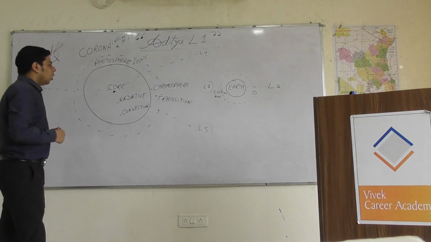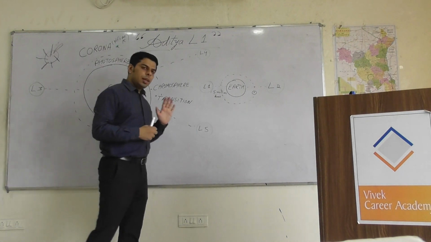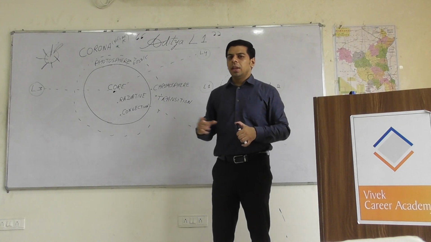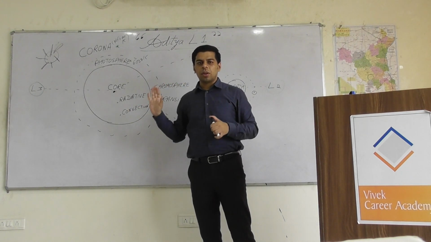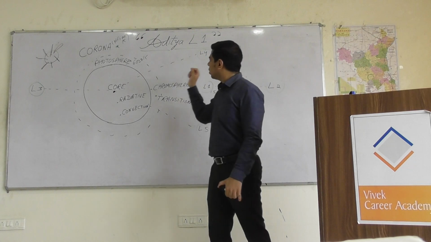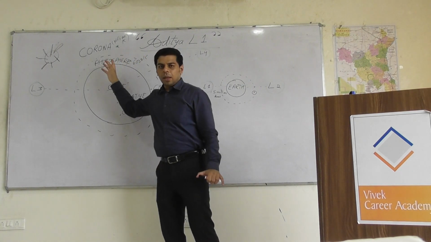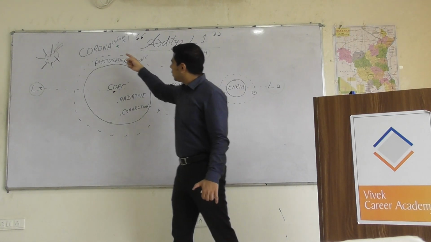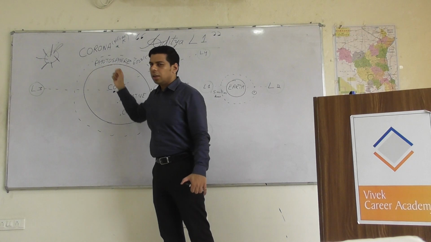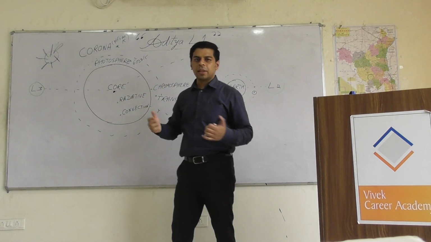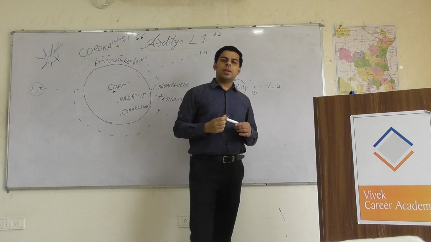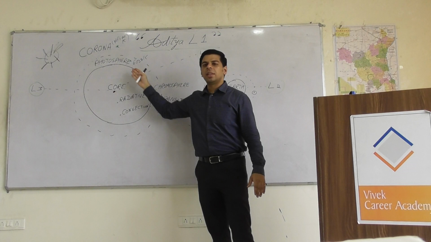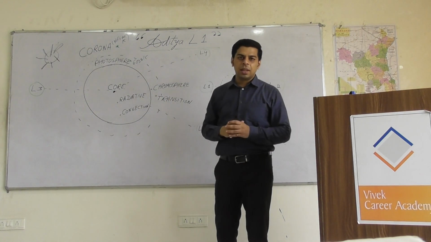Coming to the objectives of this mission, there are 3 primary objectives listed on ISRO's website. The first major objective is to study the various layers of the Sun, because the original Aditya 1 mission had just planned to study the corona, but now we are sending 7 payloads, and they will not only study the corona, they are likely to study up to the photosphere. The chromosphere is also likely to be covered. So make sure you are clear that the first objective is to study the dynamic nature of various layers of the Sun, including coronal mass ejections.